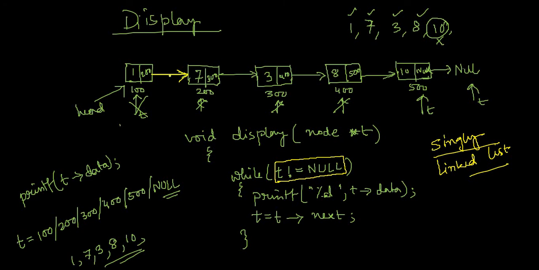So we will have many modifications on this linked list in the next successive classes. In the next class, we will try to realize how to modify this linked list. Modify means how I can insert some new node in between two nodes of a linked list, or how we can delete a node from a linked list, something like that.